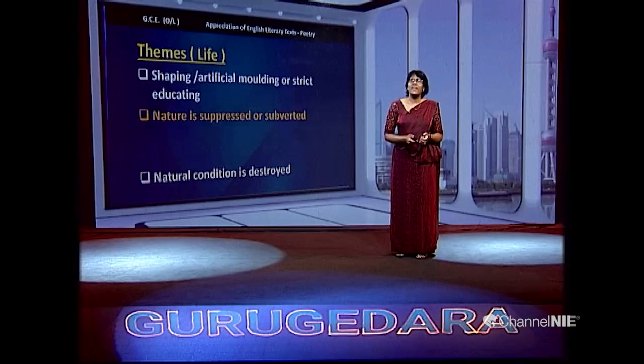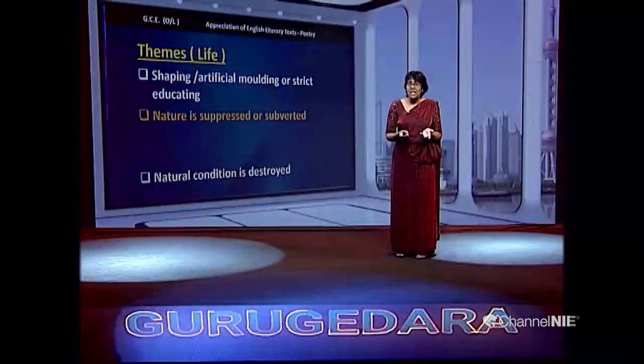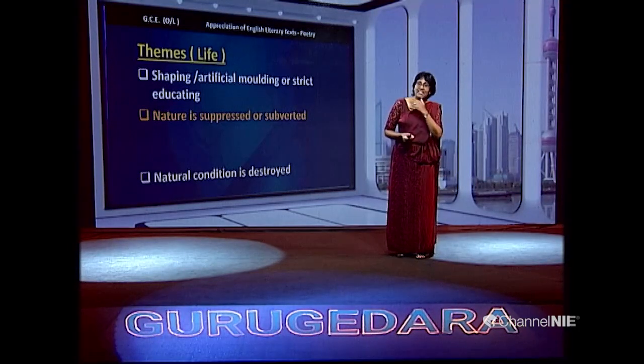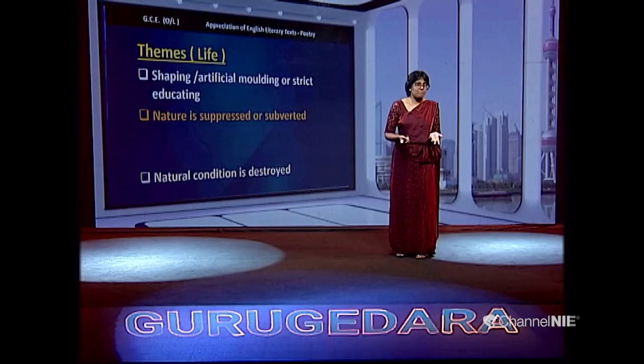Another theme that we can discuss is nature is suppressed or subverted. Why is nature suppressed? The potter represents humans who are crazy over modernization. Due to modernization, a lot of things happen and that destroys the natural background or environment.